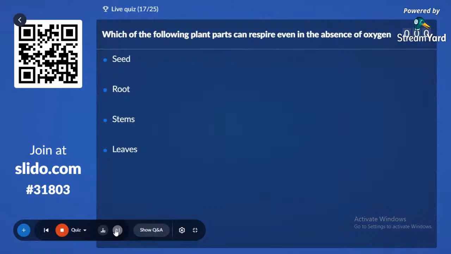17th question. Which of the following plant parts can respire even in the absence of oxygen? Option A, seed. Option B, root. Option C, stem. And option D, leaf.